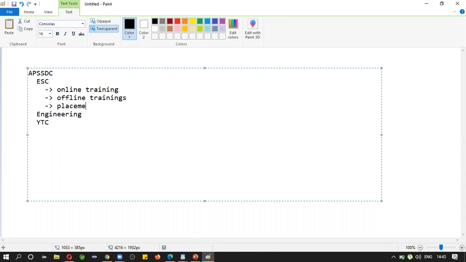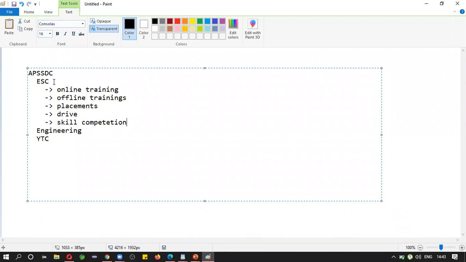You may see placement related functionalities, means off campus, on campus drives, skill connects. There is some small difference between skill connects, campus drives, off campus, on campus. Okay, next, skill competition.